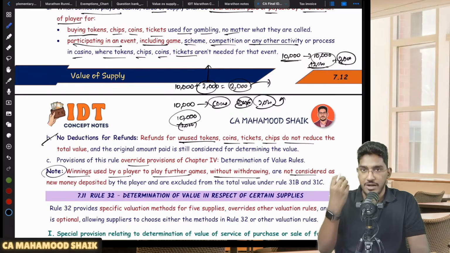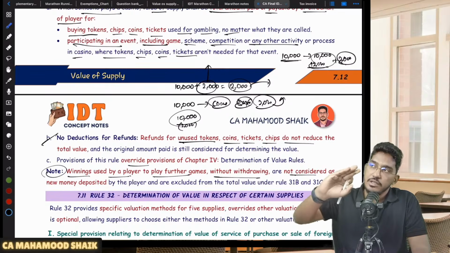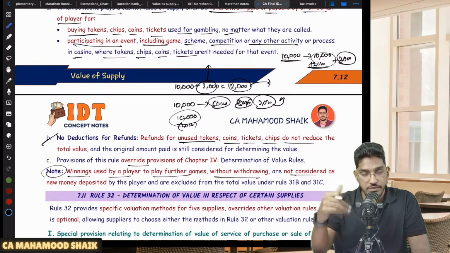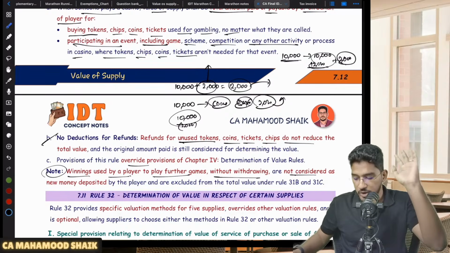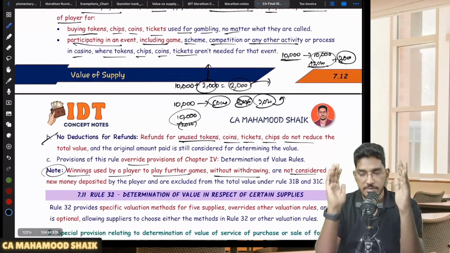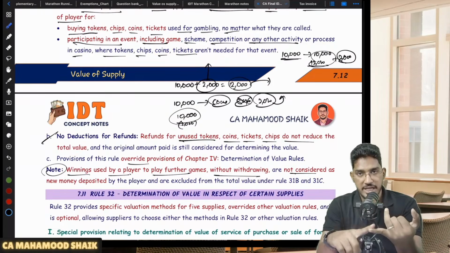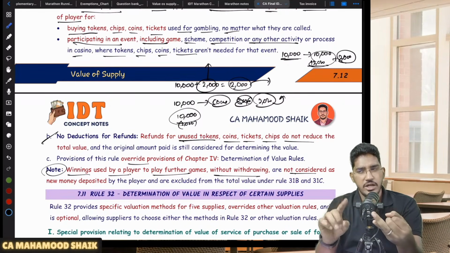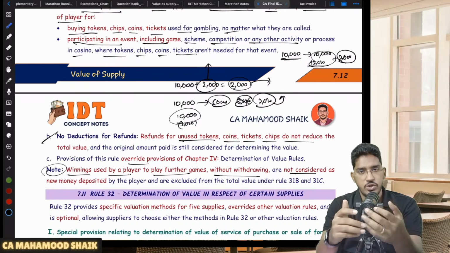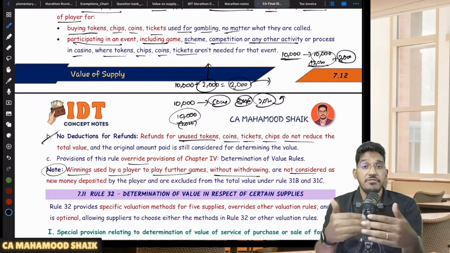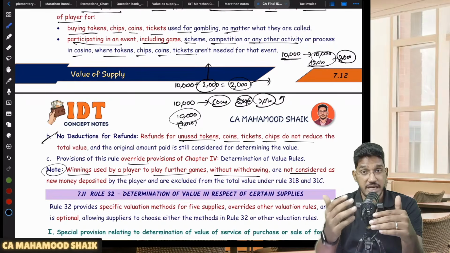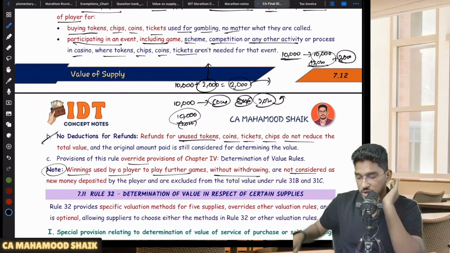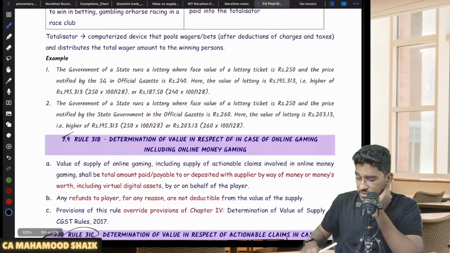Whatever money you have made, if you have made some winnings and you are using it for playing without withdrawing, that will not be added. So, a simple point here. In case of casinos, what will be the value of supply? Whatever amount you have paid for buying chips, tokens, or any other instruments, or if these things are not required, whatever amount you are paying for participating in the event. Sir, will refunds be reduced? No. Sir, will winnings be added, if I did some winning and use it for games without withdrawing? No, it will not be added. Right. So this is 31C.